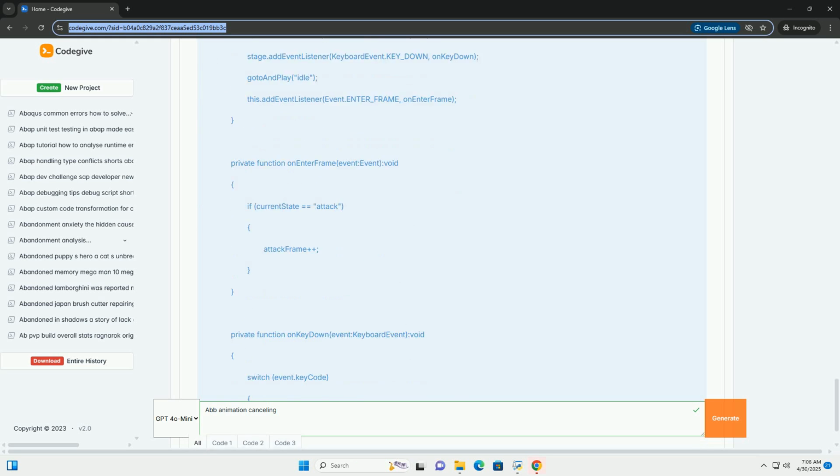Modular design: create a modular architecture that allows you to easily add new attacks and cancel options without modifying existing code. Consider using interfaces or abstract classes to define common attack behaviors.